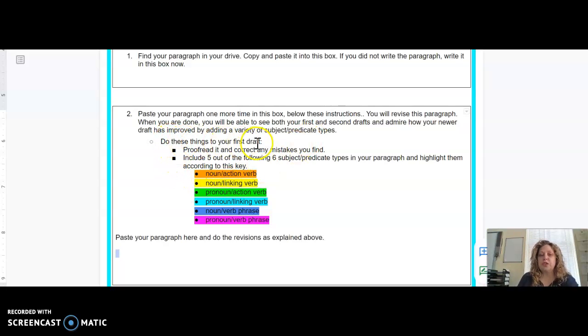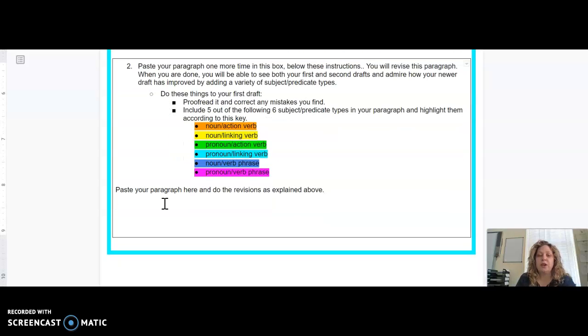So here's what I want you to do to your draft that you've pasted in box 2. First, proofread it. Correct any mistakes that you might find. It's probably been a while since you looked at this, and our eyes will see old mistakes after some time has passed. Then you're going to include 5 out of the following 6 subject predicate types in your paragraph and highlight them according to this key.